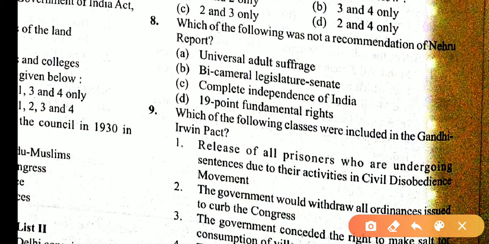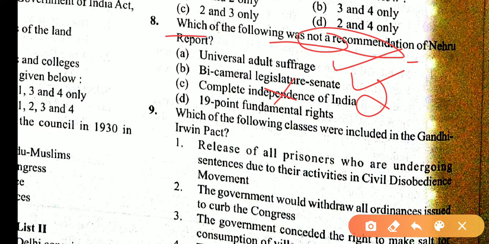Which of the following was not recommended by the Nehru Report? Universal adult franchise, yes. Bicameral legislature, Senate, yes. Complete independence of India, no. Dominion status was recommended. 19-point fundamental rights, yes. Asking for the incorrect statement, so answer is C.